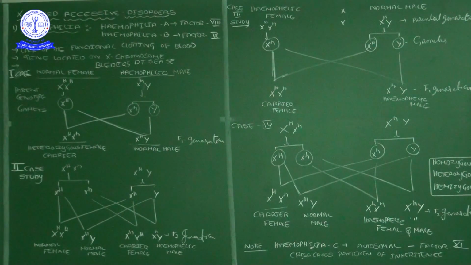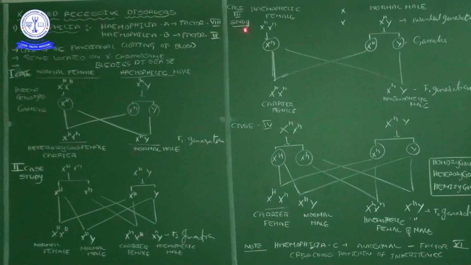So we can make this type of statement. What can we say here? 50% of the males are affected and 50% of the males are not affected. Daughters are never affected, but 50% of the daughters act as carriers. Correct? Okay, you should remember that. And then get ready for the second one.